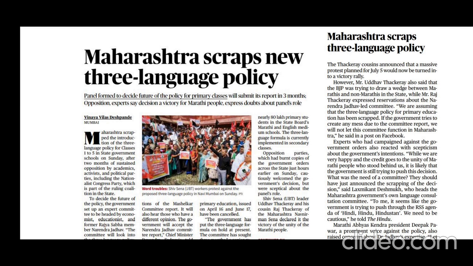And okay, now let us discuss the concerns. That is why the Maharashtra government scrapped this policy. The first concern is the perceived imposition of Hindi in non-Hindi speaking states. States like Tamil Nadu, West Bengal, Karnataka, etc., oppose it as an attempt to impose Hindi.